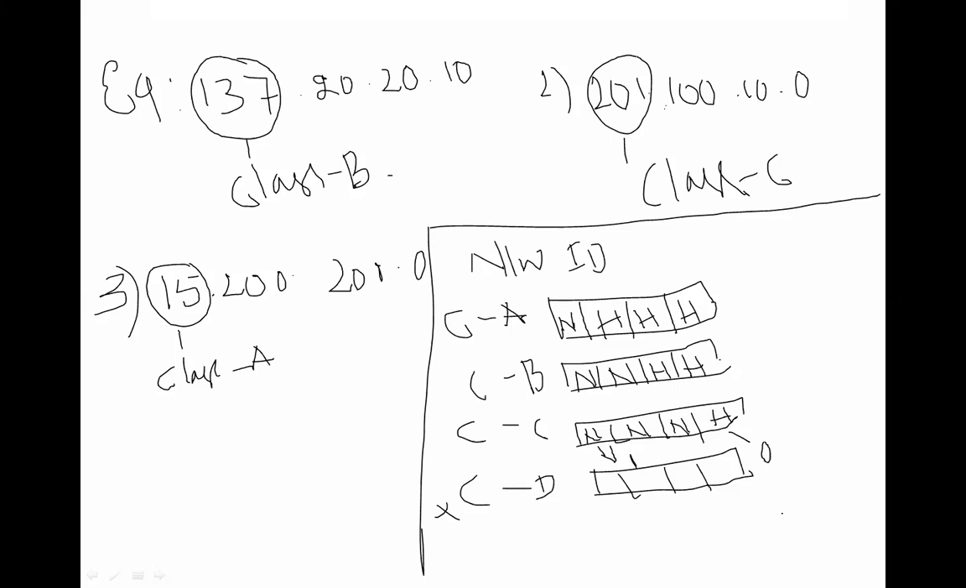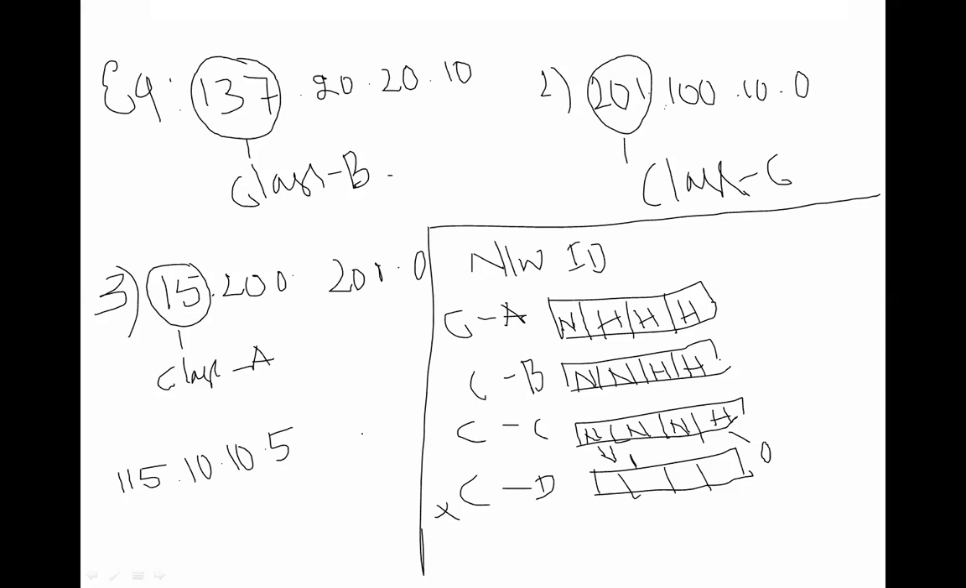I will take one example here. How to find out the network ID of that particular class. I will take one example, that is 115.10.10.5. In which class does it come?